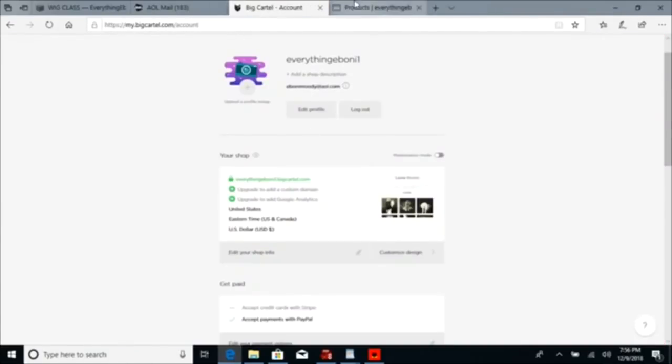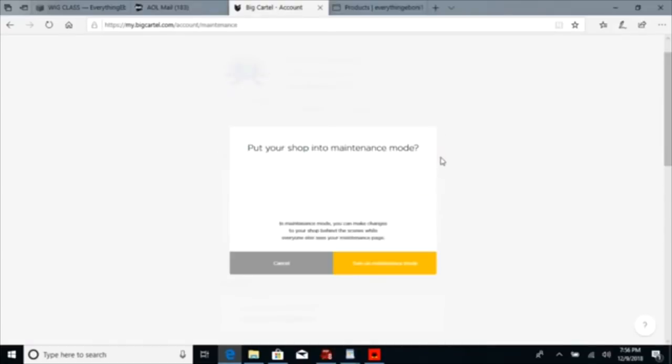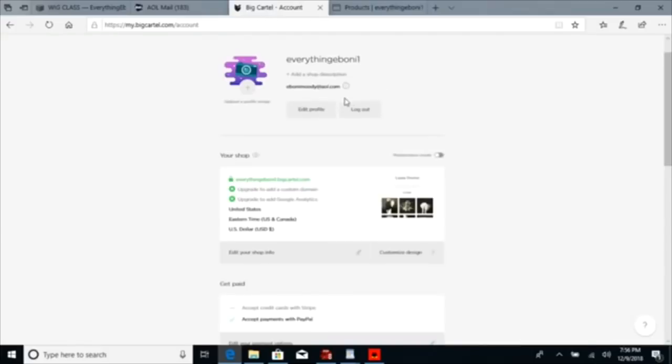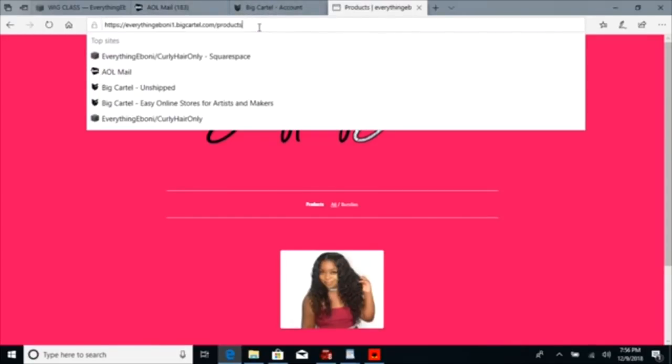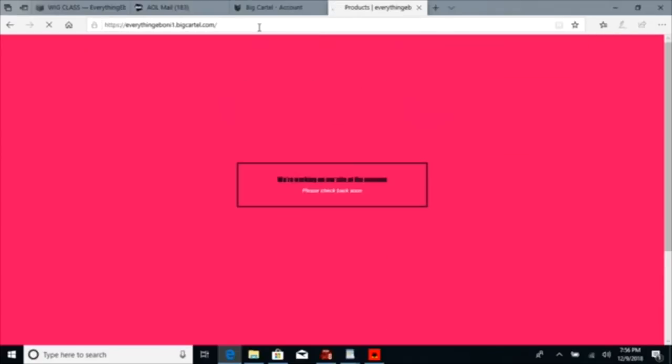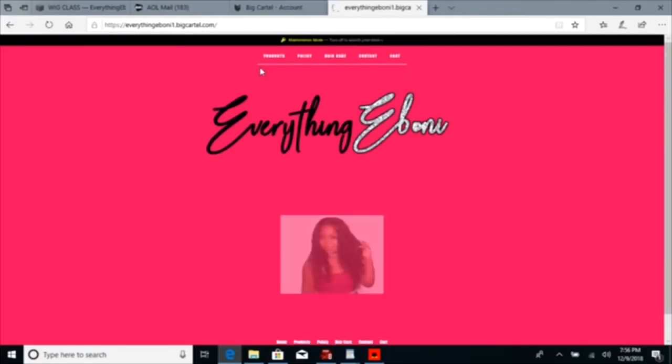Now you can always change your website. You can always add new stuff to it. While you're working on your website, if you don't want anyone to visit or make purchases, you can always turn the maintenance mode on. Okay? So this is when you're editing your website. You don't want anyone else to be able to log into your website while it's going through maintenance. So let's see if it works.